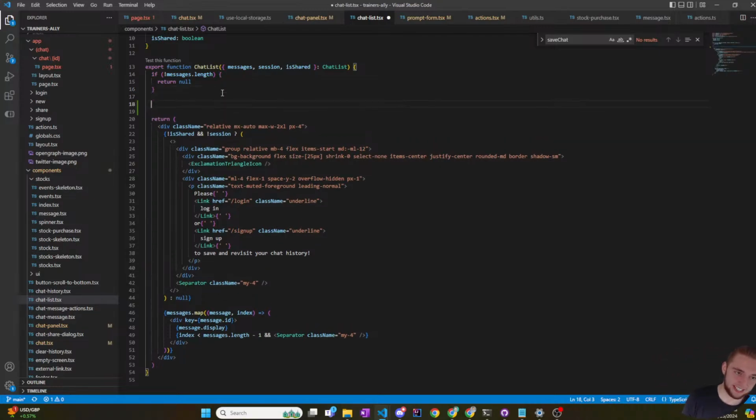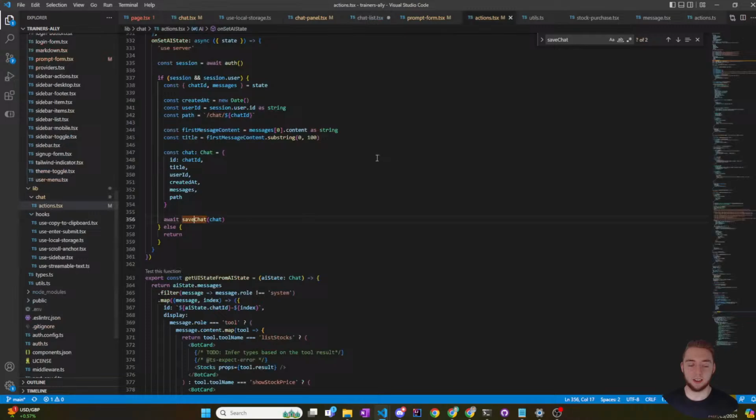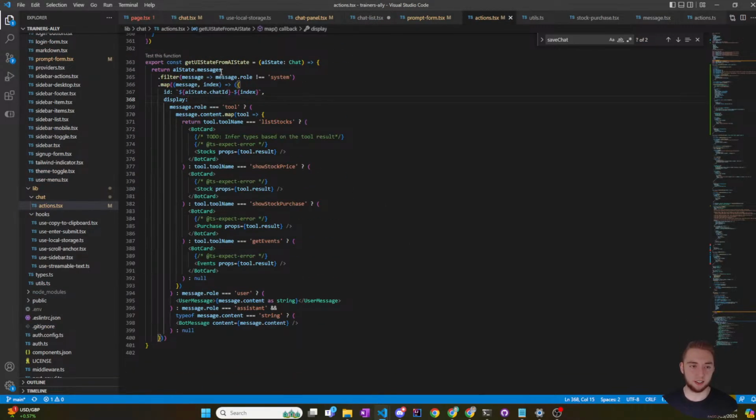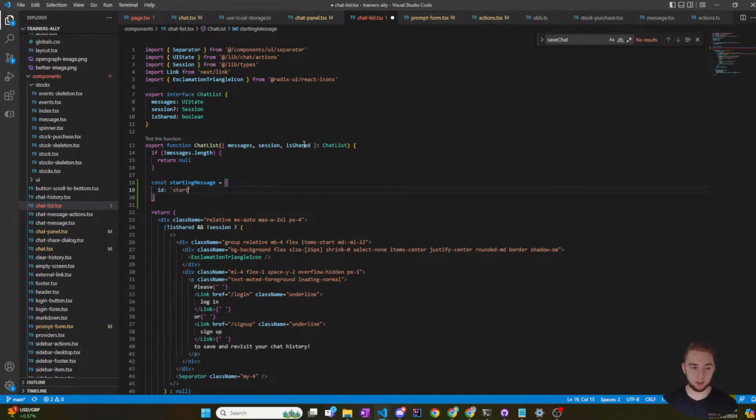All right. Starting message is equal to... This is gonna be so much better. I'm literally just gonna do this. The ID is going to be, I'll just call it workout form.